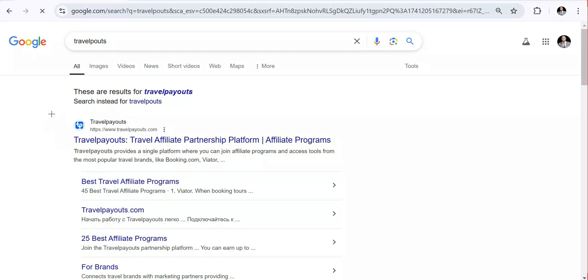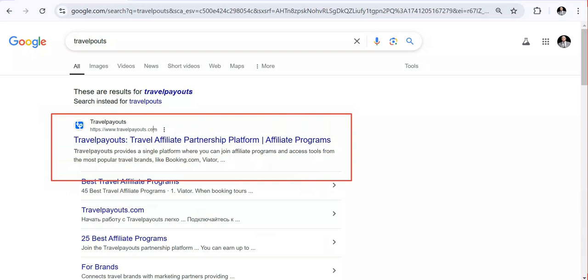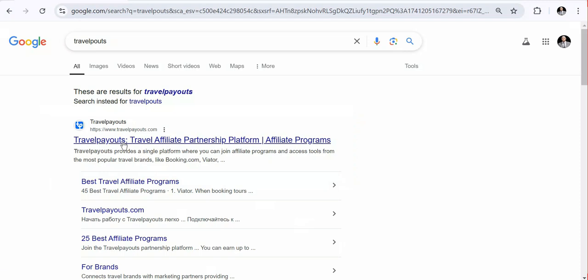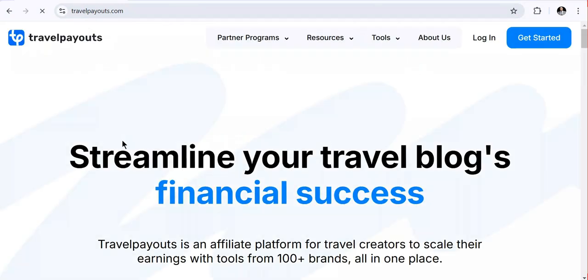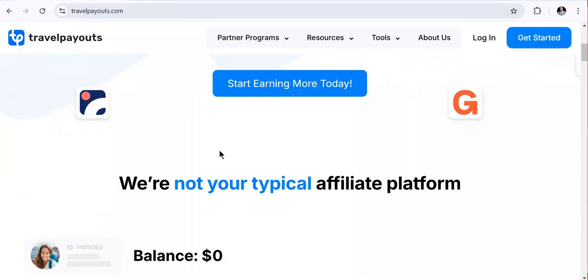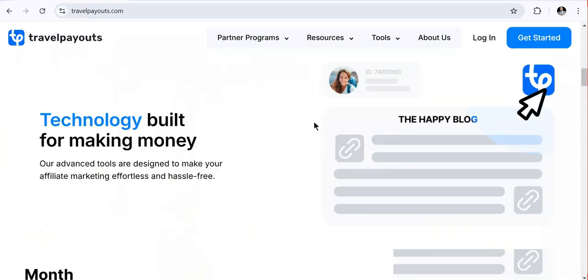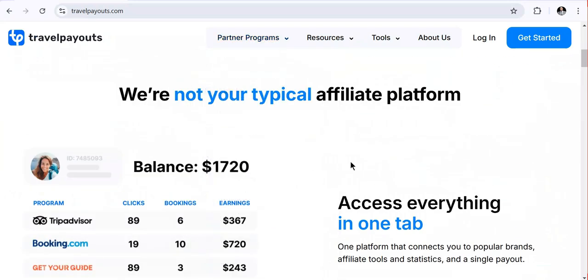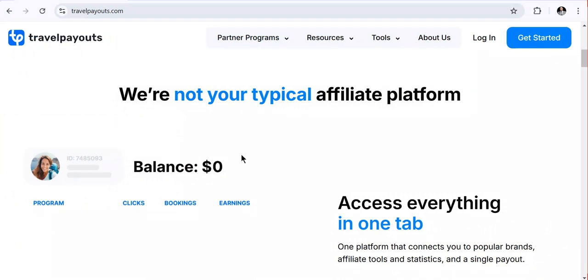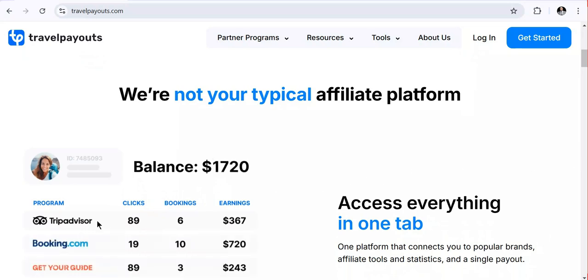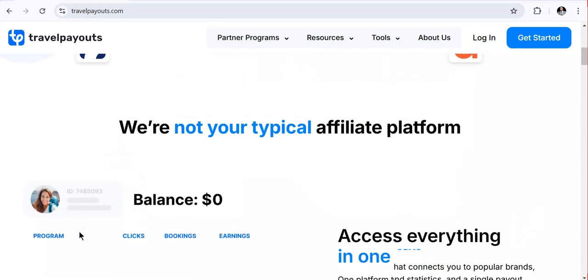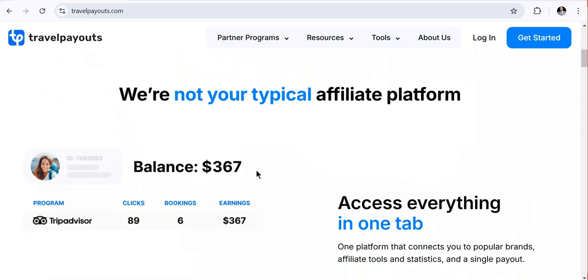On this platform called travelpayouts.com, you can see it is a travel affiliate partnership platform with affiliate programs. So I need to open it. After opening it, you're directed to different travel companies which are providing different affiliate programs on this platform. If I click here, I'm going to see different details, and they demonstrate how much money you can earn and the way you can earn on this platform. You can see here there are different platforms including TripAdvisor, Viator, Booking.com, and others.